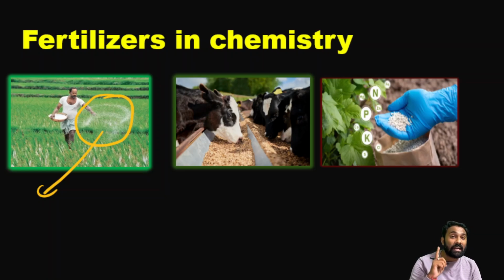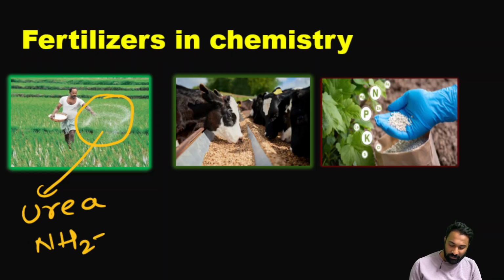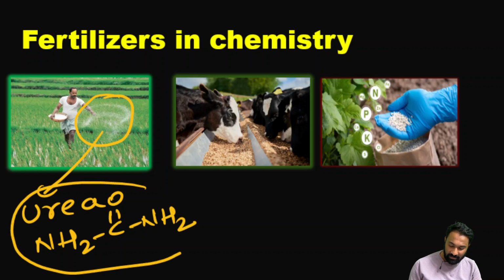The first organic compound found in the laboratory is urea. This is urea. What is the formula of urea? NH2 C double bond O NH2. Clear? This is the first compound that was discovered in laboratories. Before that, all organic compounds were said to be naturally synthesized, but this is the first compound found in the laboratories, and it plays a very crucial role in agriculture.